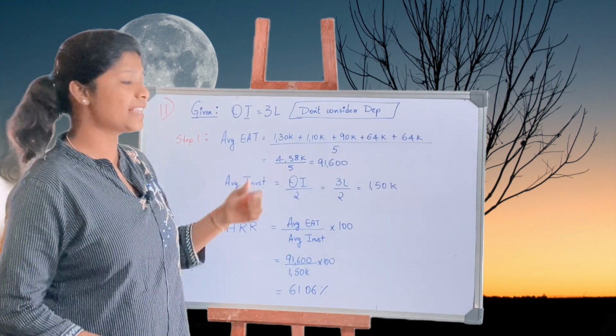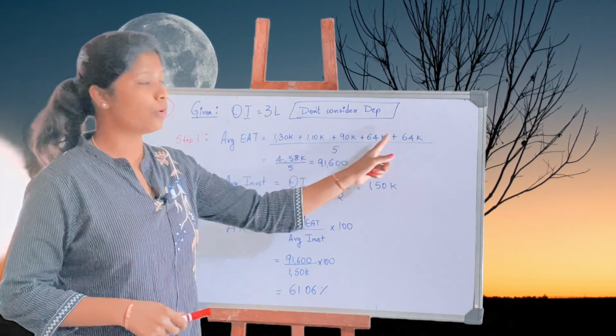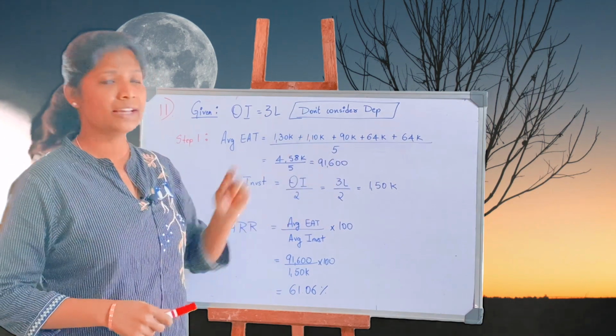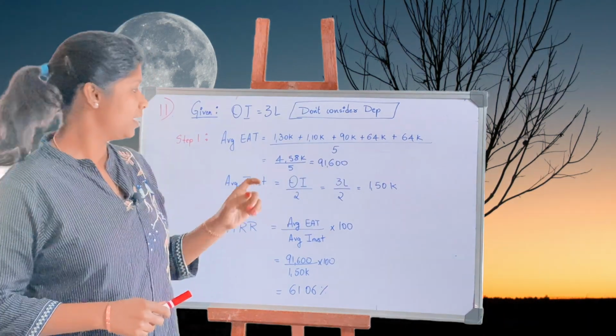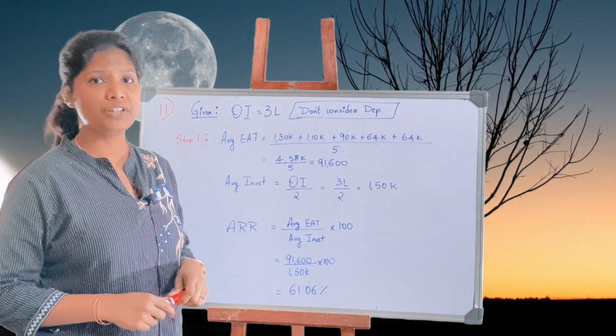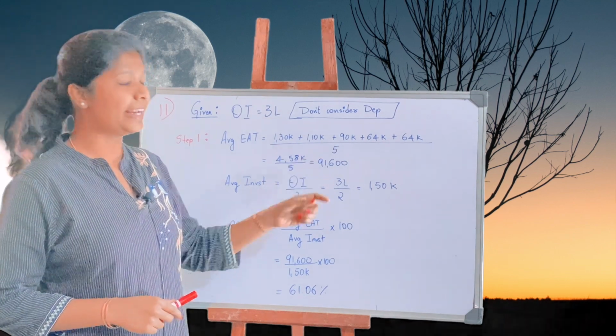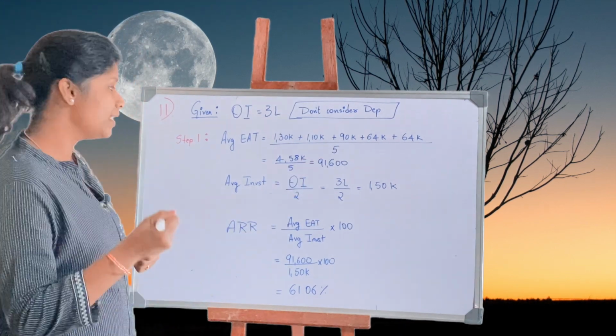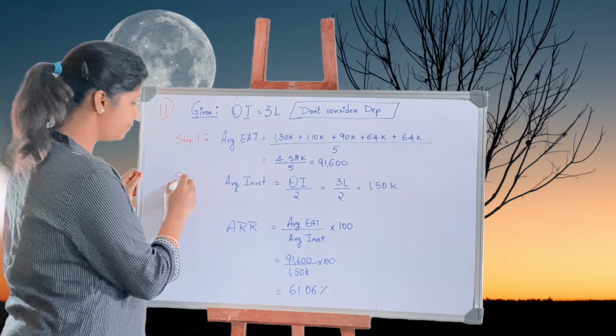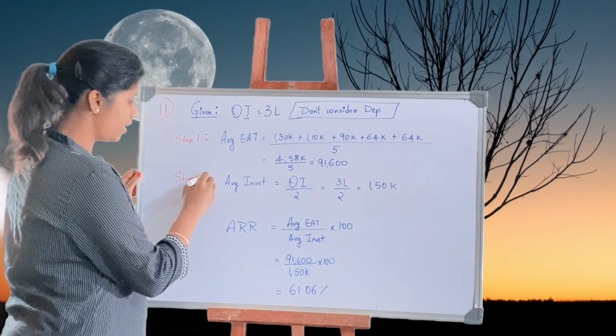So step 1 is average EAT. I am going to add all the cash flows divided by the life. Life is 5 years. So once I divide, I get the average EAT is 91,600. Step 2 is called average